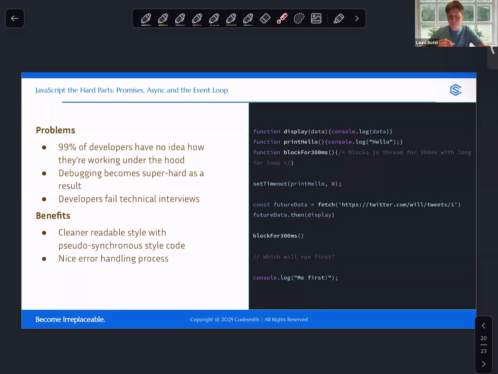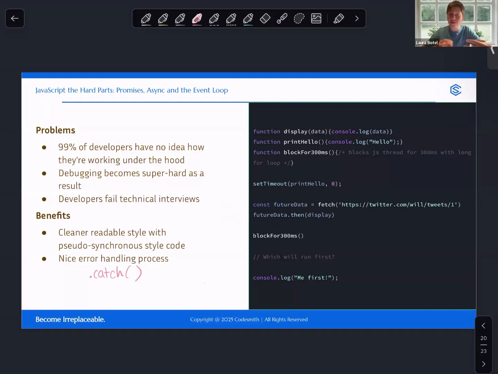It also makes it look more synchronous. It looks like we are getting our data and then we are displaying it, even though we know the console logs, the order of things, is going to be different. But it looks a little bit synchronous in the way that we read it. There is a fantastic error handling process. I'm not going to go into it now, but if you're interested, look up .catch as a partner to .then.